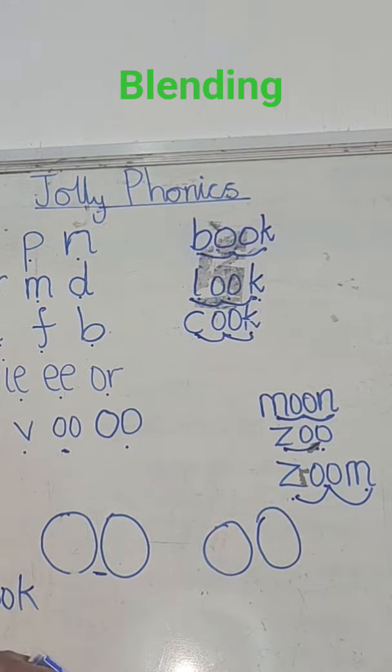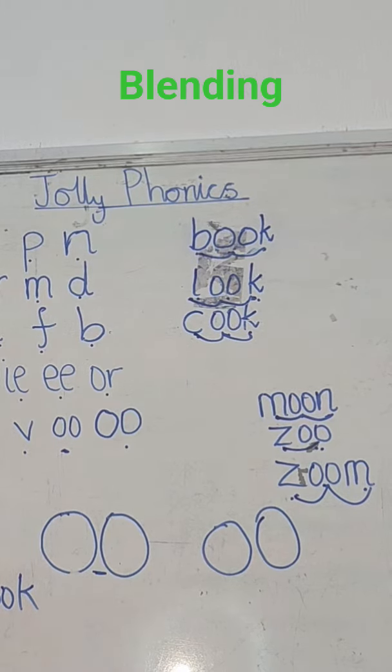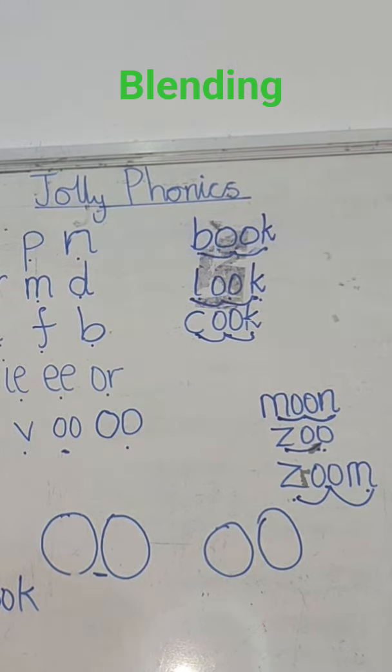Alright, so today we've learned the letter sound OO, OO. Now let's quickly do a revision of all our letter sounds so that we don't forget.